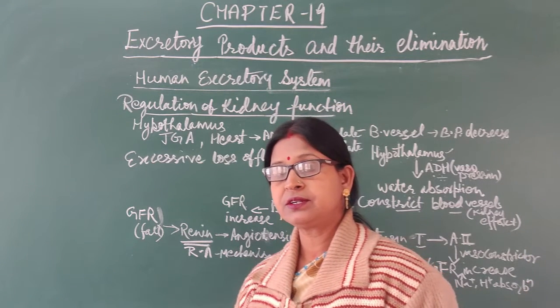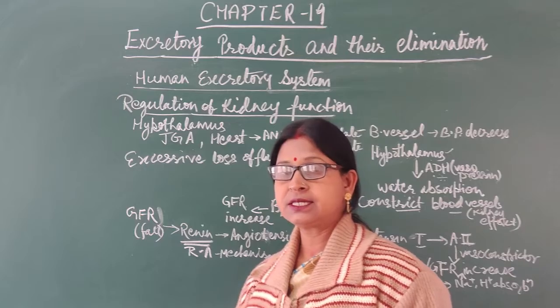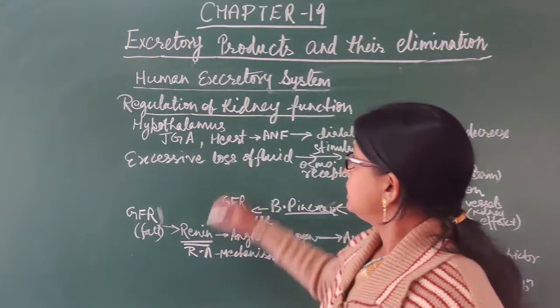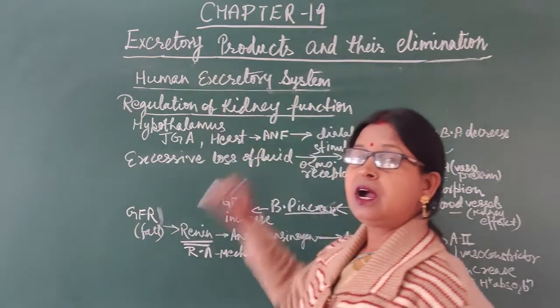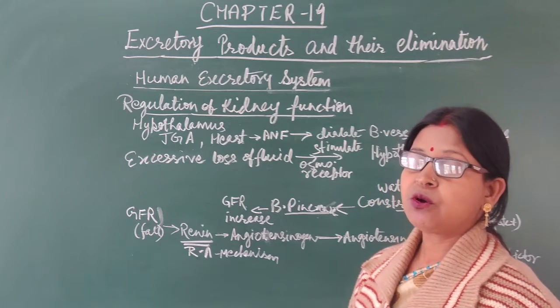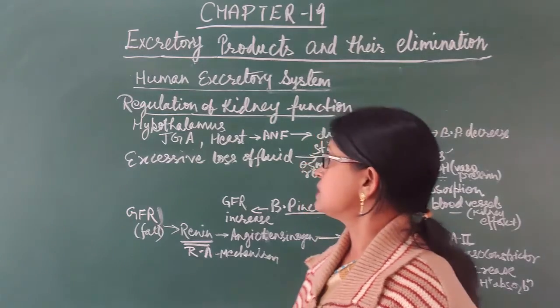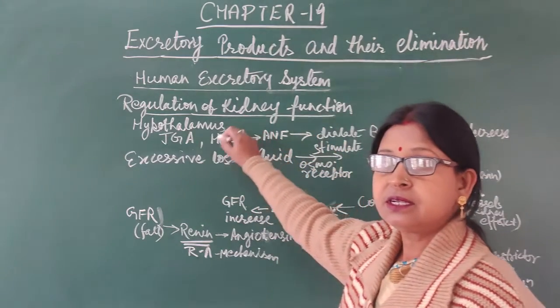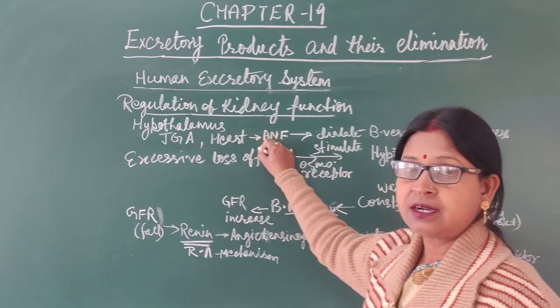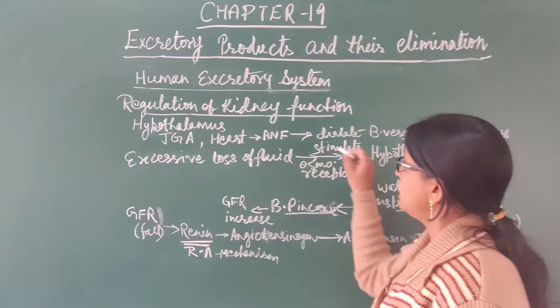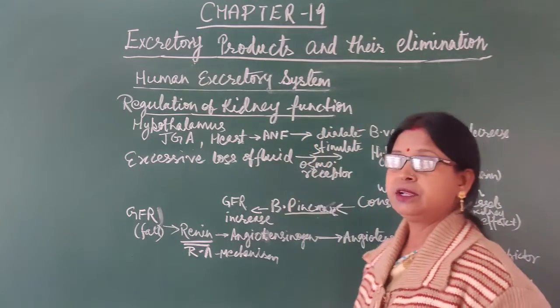Formation, its concentration, micturition, etc. Now we will discuss the regulation of kidney function, how it is regulated, and which hormone or which part of the body is involved in this process. Hypothalamus, JGA and heart play a very important role in regulation of kidney.